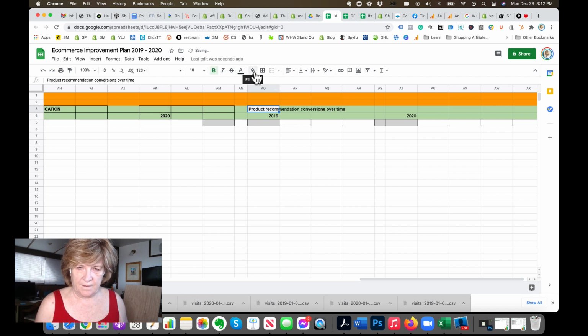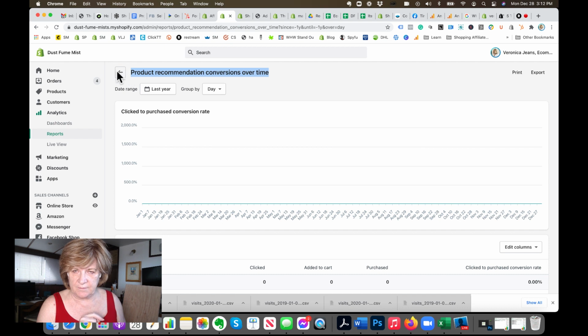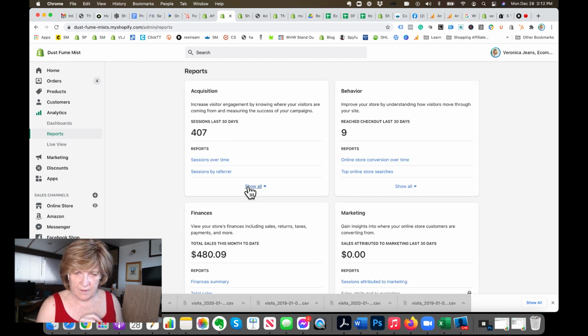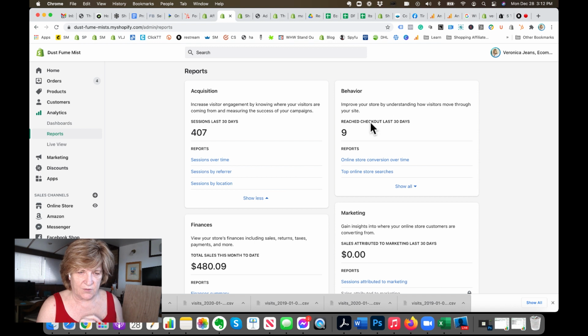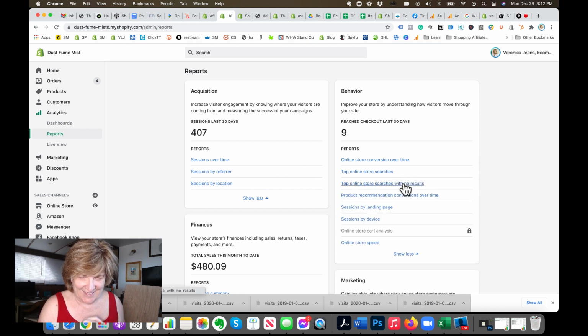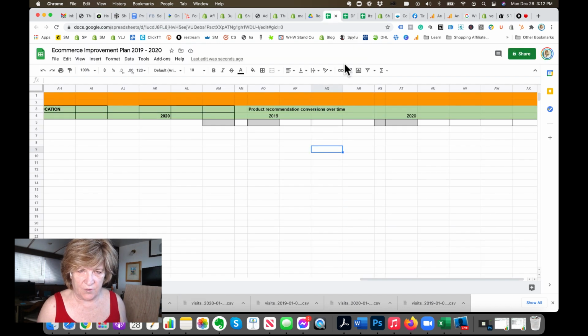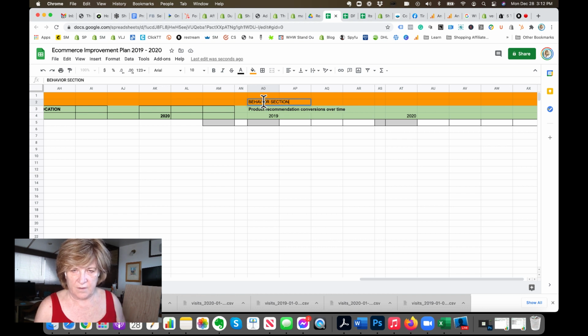Okay. And I'll color that up nicely. Okay, there's product recommendation conversions over time. So remember, we get that here under acquisition, right? No, sorry. Here, get it under behavior. Okay. Oh, this is a great idea. This will help you as well. Okay, so we get it here under behavior section. Okay. Maybe I should just do behavior. Okay, so you guys know where to get it. That's actually a great idea.